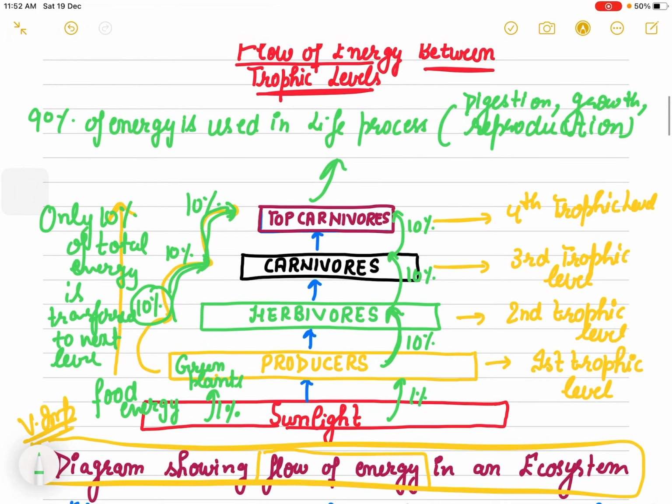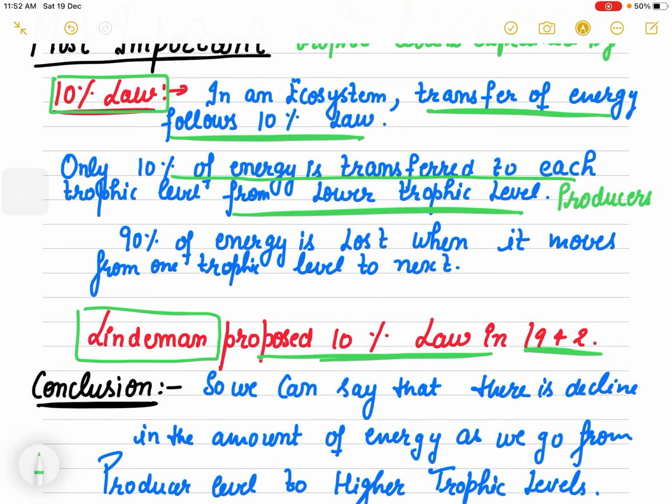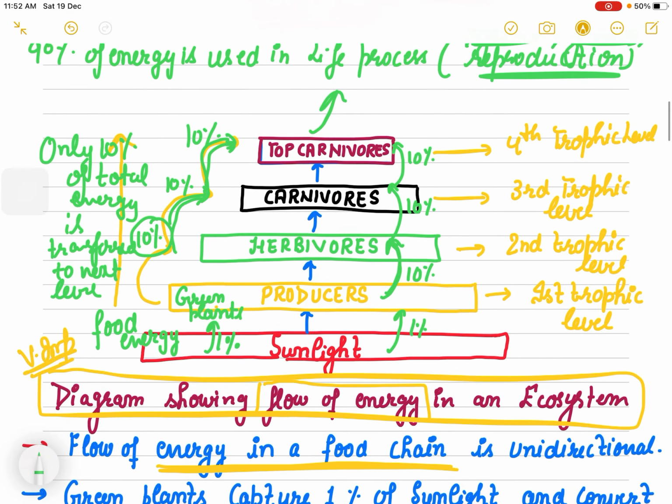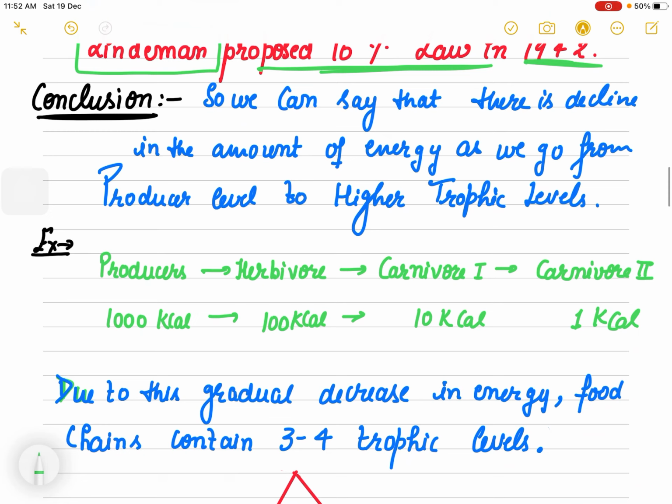90% of energy is used in these processes: digestion, growth, reproduction, and only 10% is left. It means when carnivores eat herbivores, they get only 10% of their energy.